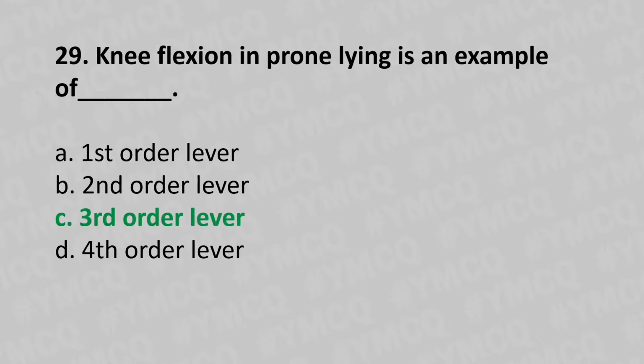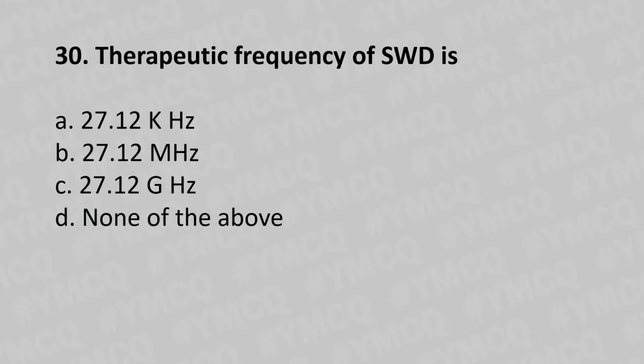Moving to our 30th question. Therapeutic frequency of SWD is option A, 27.12 kHz. Option B, 27.12 MHz. Option C, 27.12 GHz. Option D, none of the above. And the answer is option B, 27.12 MHz.